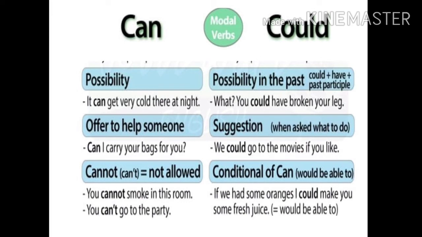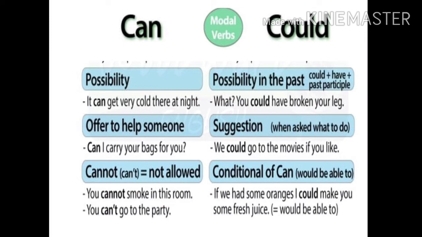So children, the next usage is to offer help for someone. For this you can use the modal auxiliary can. Can I carry your bags for you? Here you are offering help for someone, right? Likewise, could can be used to give a suggestion. We could go to the movies if you like. So here you are giving a suggestion.